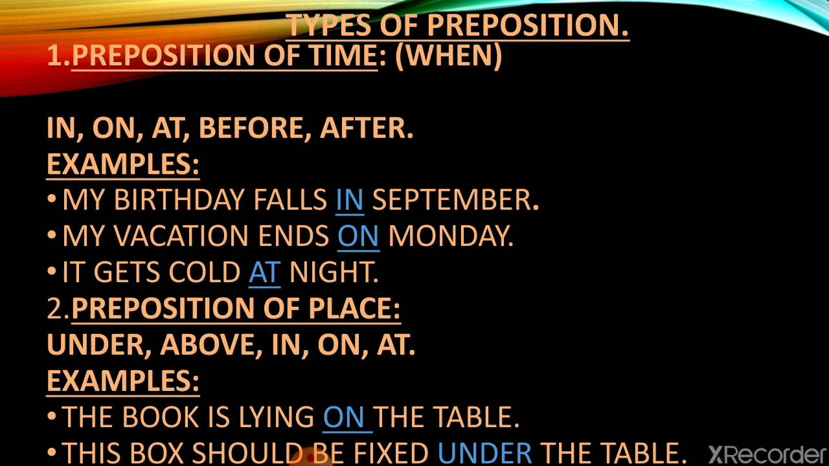Sentence example for this is the book is lying on the table. Now, where is the book lying? The book is lying on the table. Here on describes the link between book and table and is a preposition.